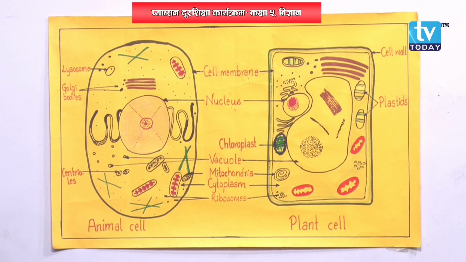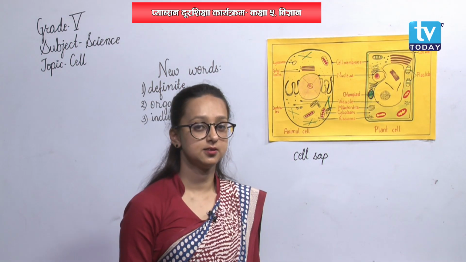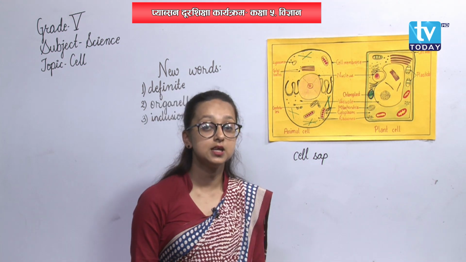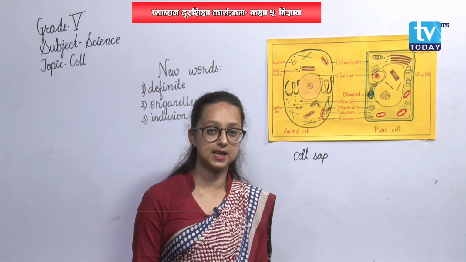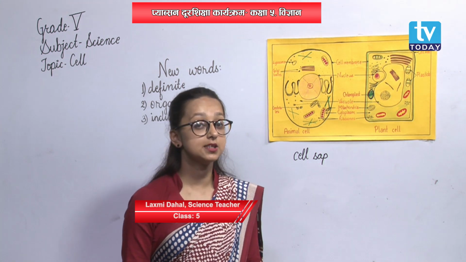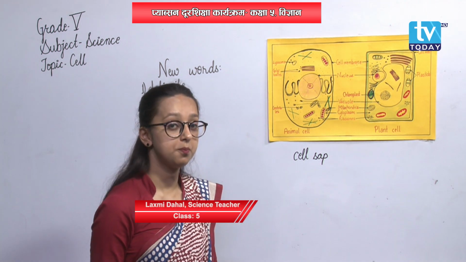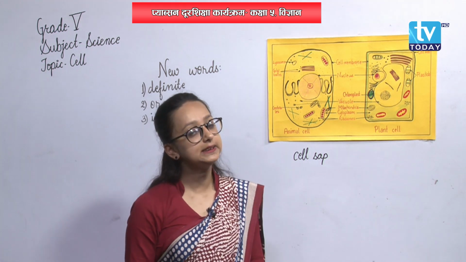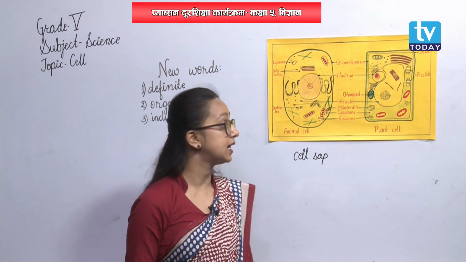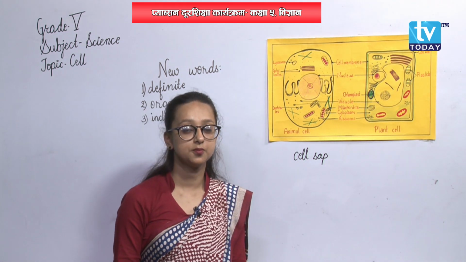Alright. Then, what is the function of nucleus? Nucleus controls each and every activity of cell. That means, it is also an important part in cells, right? Because it controls each and every activity in plant cell as well as in animal cell.